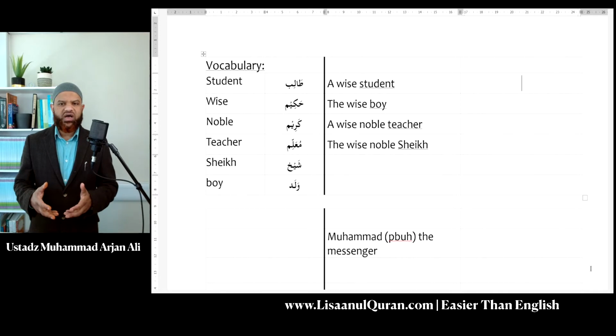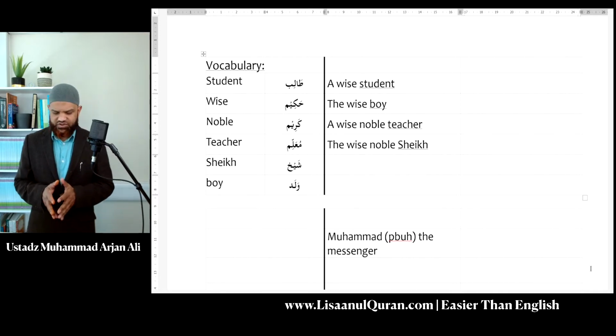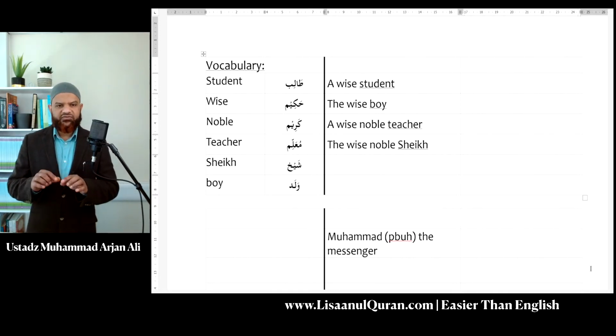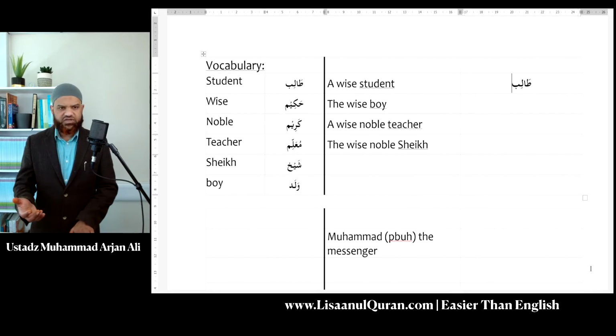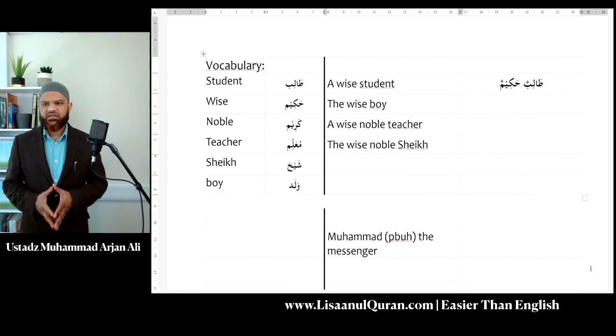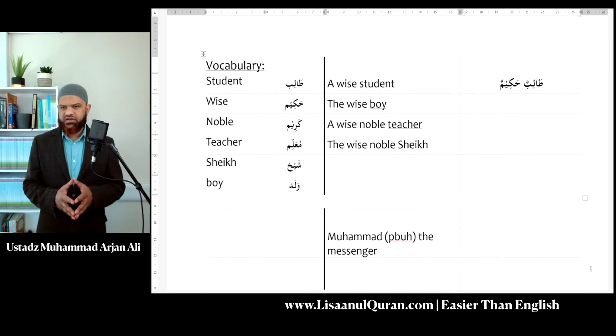The first one is a wise student. So let's do that one first, just to again illustrate the point. I've highlighted the word student to show that that is the noun being described. In Arabic, I must put that first. So I will start with talib, and we will make the default status the rafa, talibun, a student. But I want to now describe the student with one description, and the description I will use is hakim. And again, because the noun being described is in the rafa status, this must also be in the rafa status. I hope you can see that very clearly.